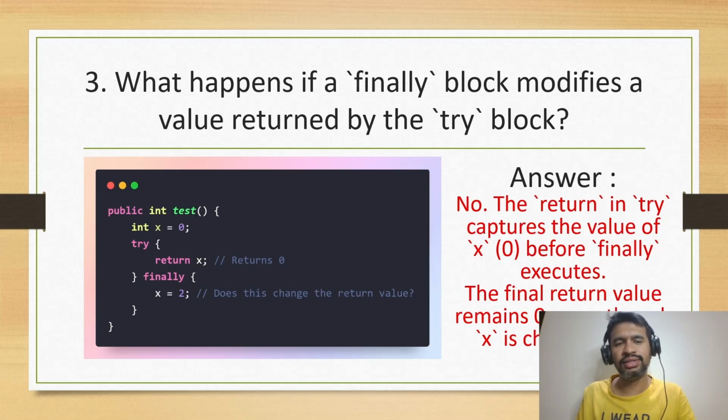So as we discussed, the answer is 0 here. In my example, I just updated x equals 1, but here whatever value is returned from try, that will take precedence. The concept is the same. So you can see the final return value remains 0 only, even though x is changed in the finally block. As we discussed, try and return is already done and that value is already stored in the stack. So the try return statement is already stored in the stack and that will take precedence over whatever update we are doing in the finally.